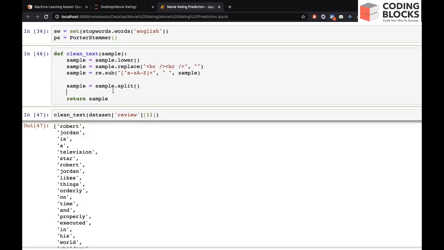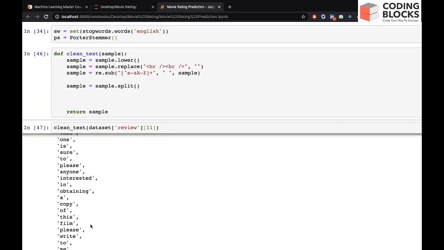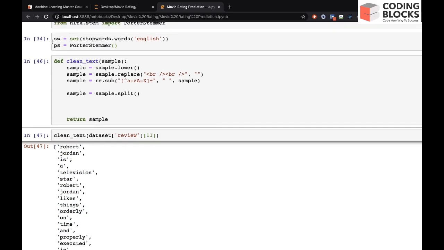Now what we can do is iterate over this whole review and check whether this word, like a or on, or any element actually belongs to the stop word category or not. So we can do this using list comprehension. So we are going to use list comprehension.